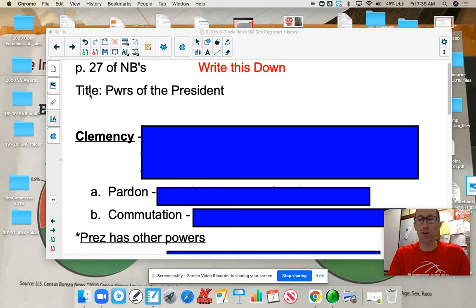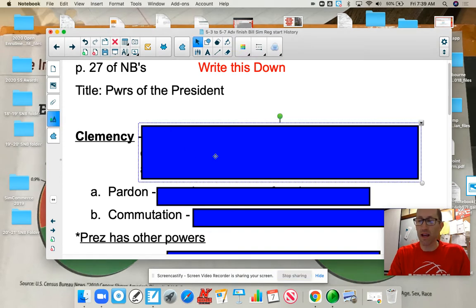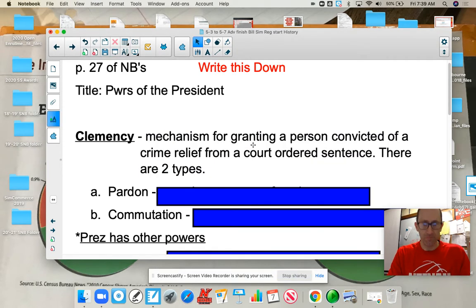The first word you got to know is clemency. What is clemency? Clemency is a mechanism that the U.S. government, specifically the president, has to relieve people convicted of a crime for a court-ordered sentence. There are two types of this, pardon and commutation.